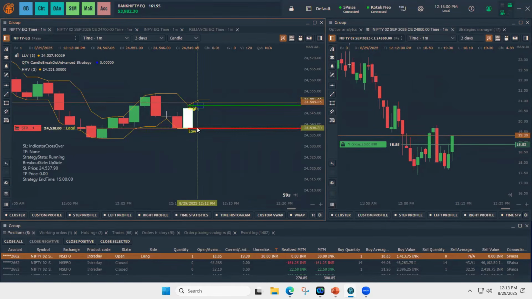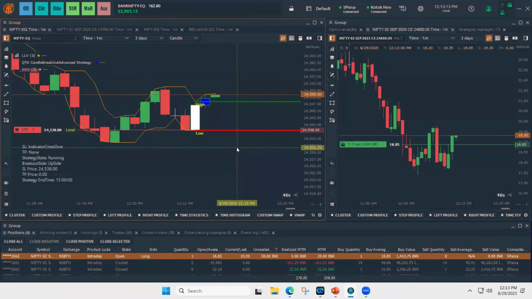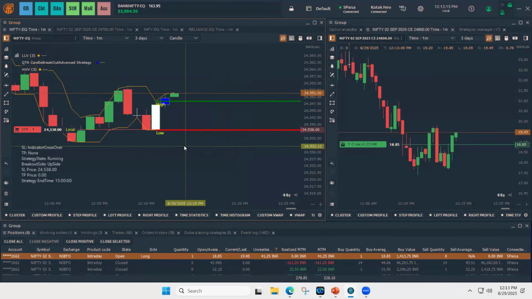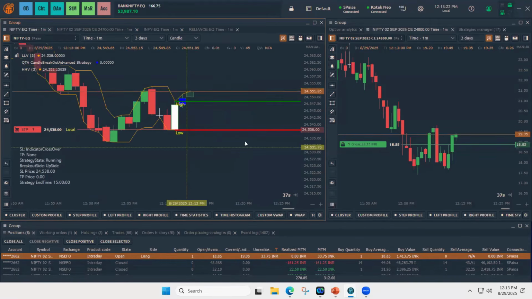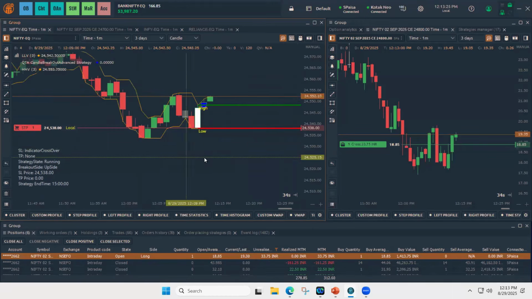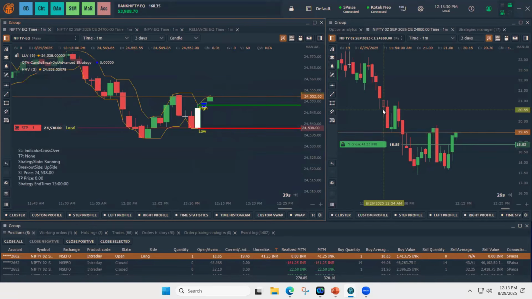When the price reaches this level on index symbol, this position will get closed. And that's how the advanced strategies work. So it's like you can trade based on the underlying, and orders will be placed on options, relative options. You can manage your SL and TP based on the index charts.